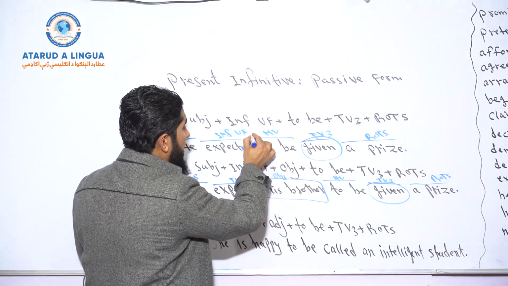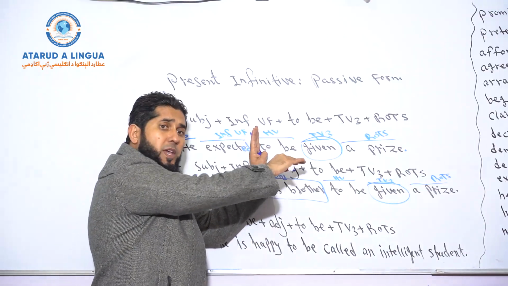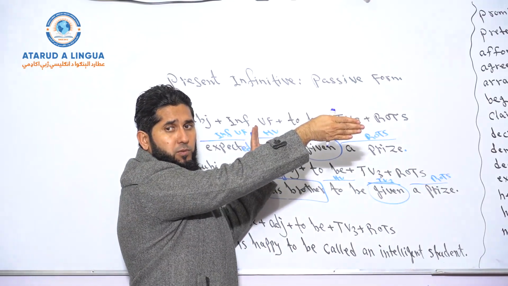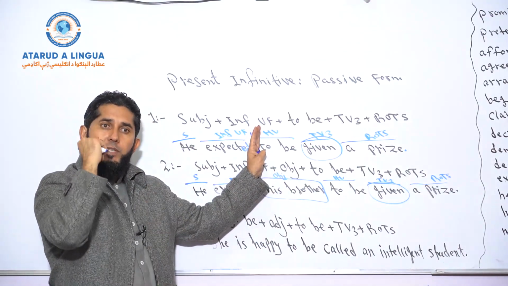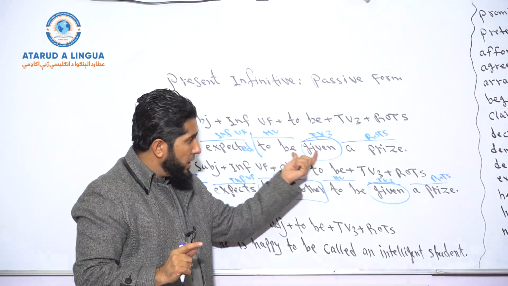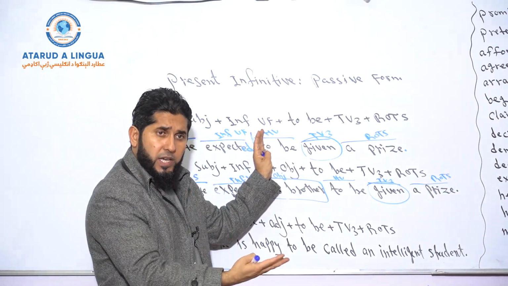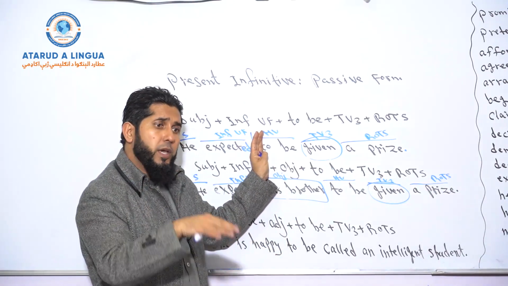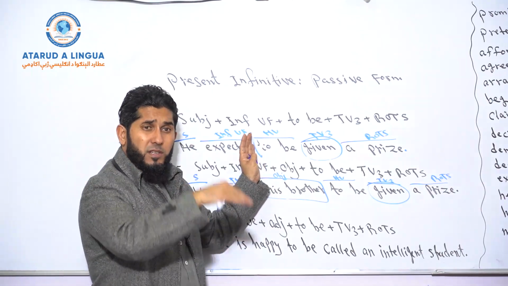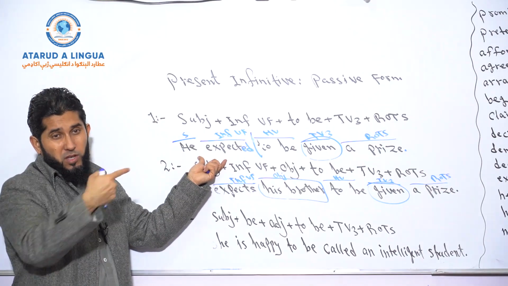Still, I mean the present infinitive passive form starts from here. To be plus past participle, verb third form, is present infinitive passive form. You got it? To be, helping verbs, and main verb. Okay, so to be given, to be taken, to be told, okay? So it is the present infinitive passive form. Tense doesn't matter. Don't be confused here.